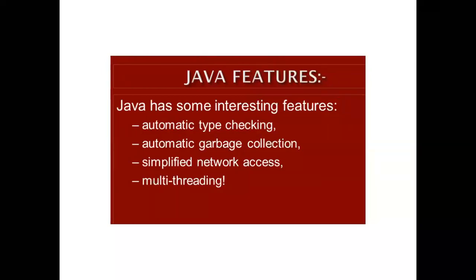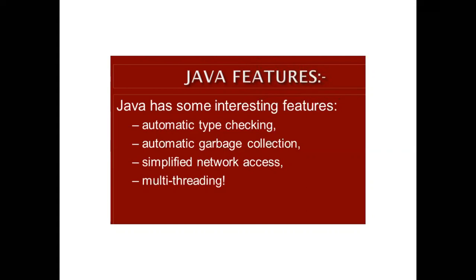What is type checking? In this case, the compiler scans the whole program and breaks it into different tokens. So the Java compiler also checks or scans your source program in the same manner as in the case of C or C++. So one of the features of Java is automatic type checking.